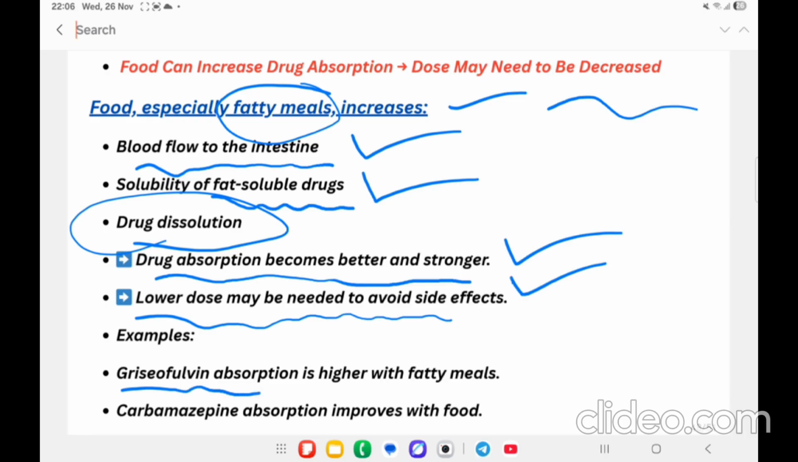Example, griseofulvin absorption is more with fatty meals. Then carbamazepine and antipsychotic drugs, absorption improves with food.